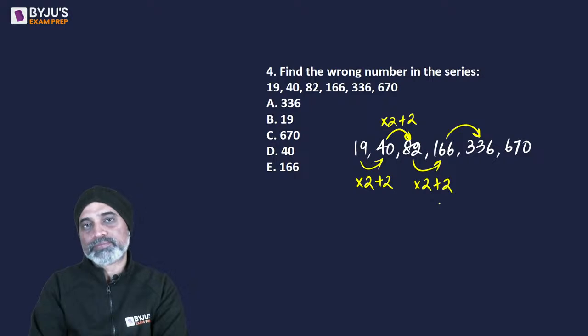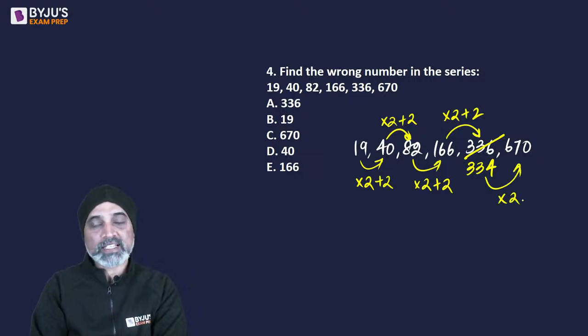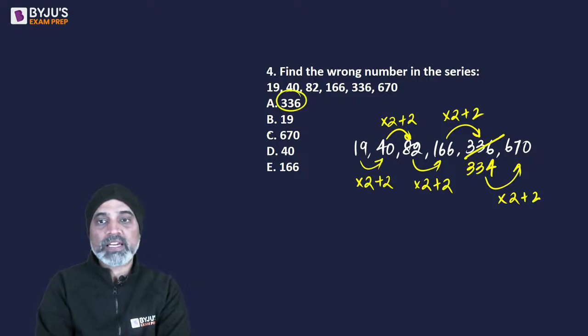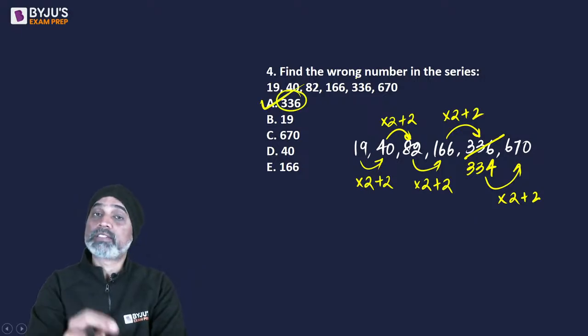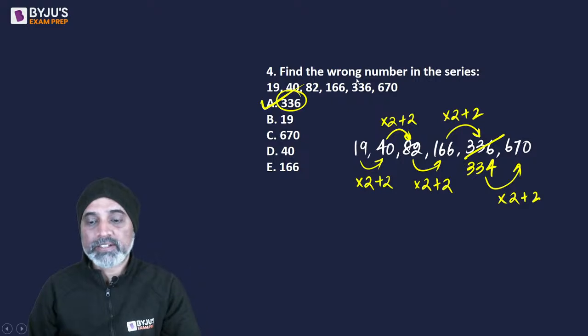166 का डबल 332, 2 और ऐड करेंगे तो it won't be 336, it will be 334. So that 334 का double is 668 plus 2 will result in 670. So the problem lies in the number 336. This is the wrong number. Right? This is the wrong term in this series. Right? Good, good.